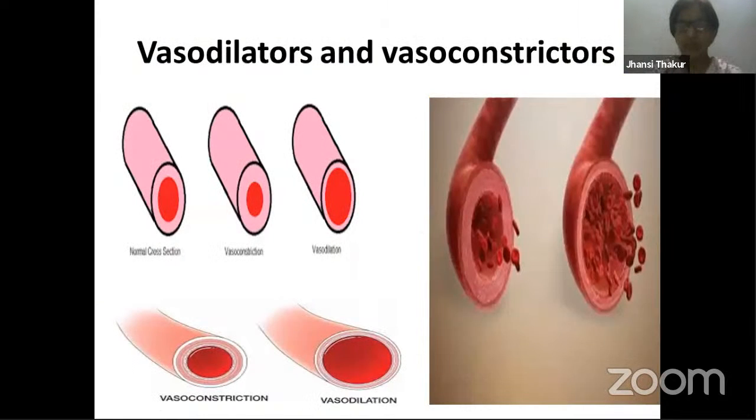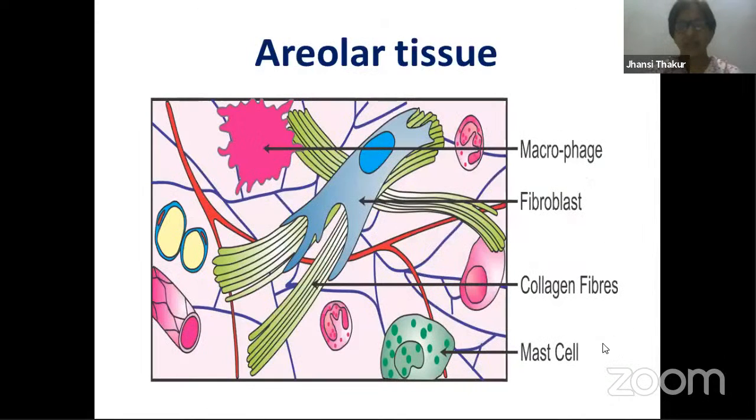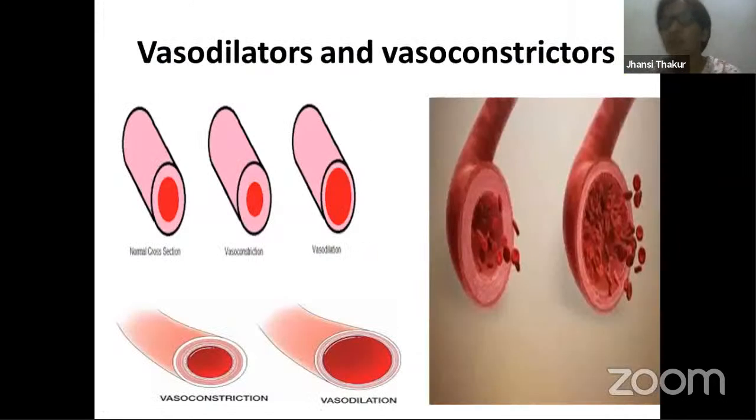Now, mast cells, as I mentioned earlier, let me come back to this. I told you that these are the ones which secrete heparin. We finished with that. Mast cells also produce certain substances called vasodilators and vasoconstrictors. Vaso means vascular, the blood vessels that we are talking about, right? So what are they? Vasodilators.